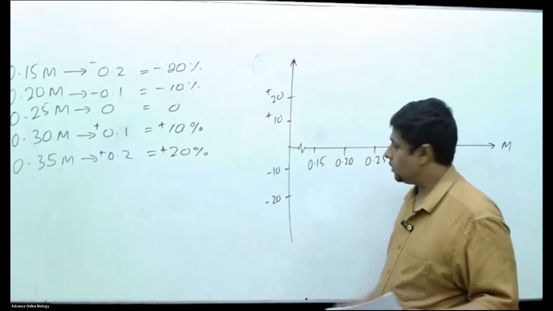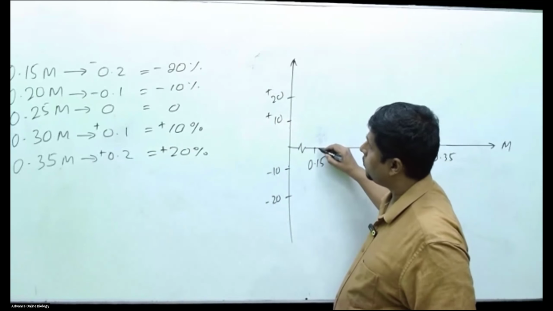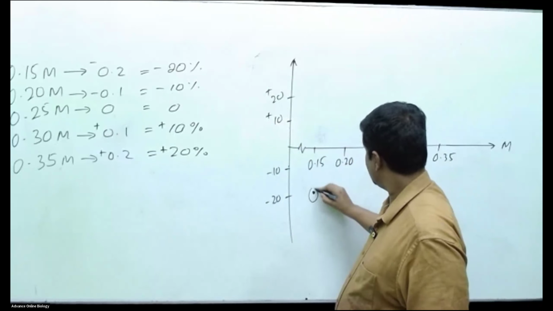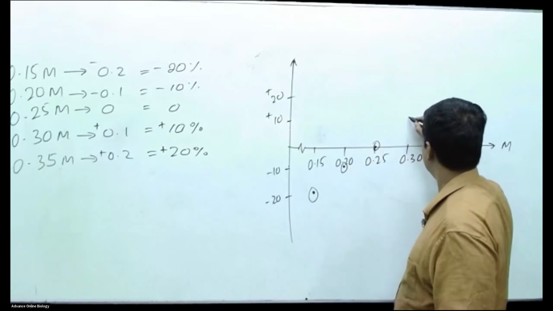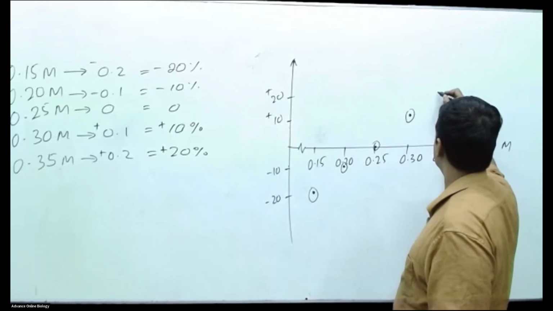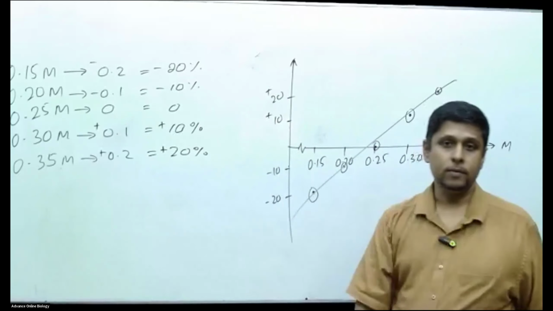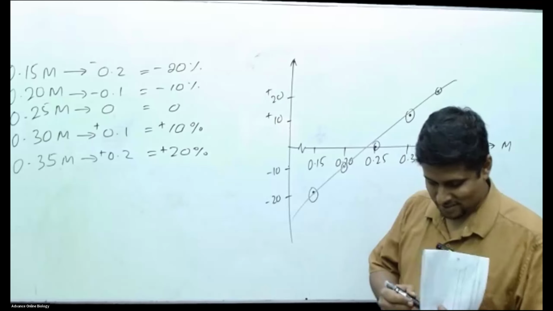So for 0.15 you take minus 20 here, this is minus 10, this is 0, this is plus 10 and this is plus 20. So you get a straight line.